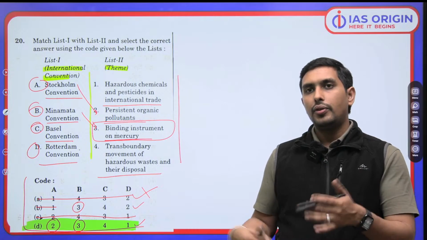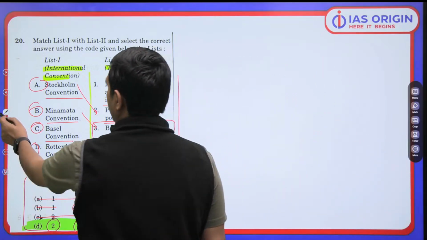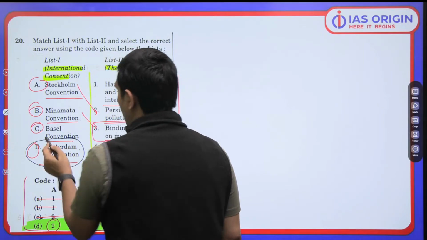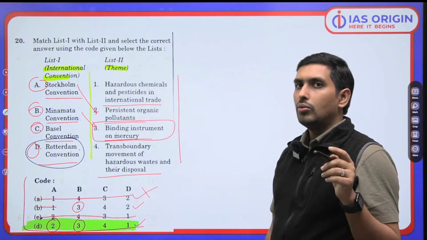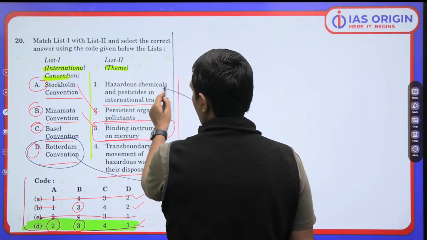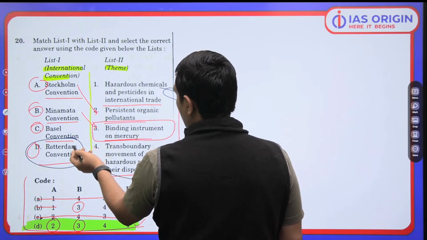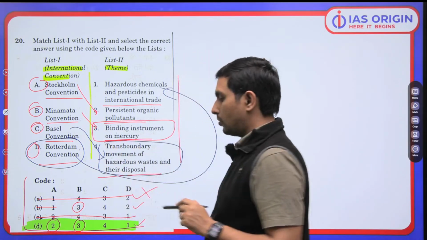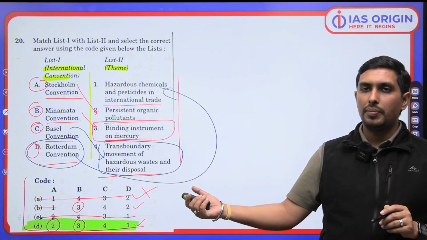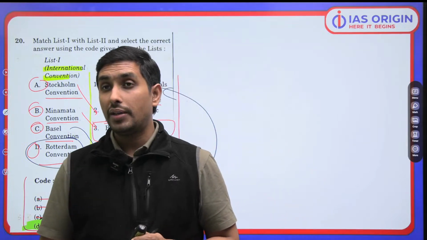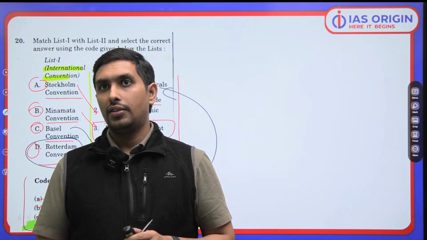Interesting. So even if you don't know about others, you are left with the right answer, but still we are going to decode the others as well, like Rotterdam. Now when we talk about Rotterdam, it is related to hazardous chemical and pesticides trade, international trade of these. And Basel is related to the transboundary movement of waste products. So this is how we match them. So D is going to be the right answer. This is quite important, by the way. This is a very, very important point.